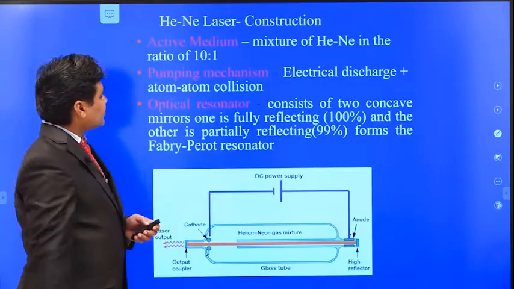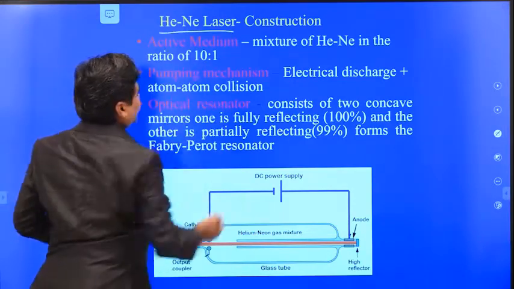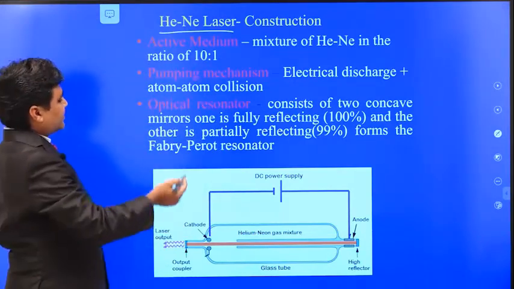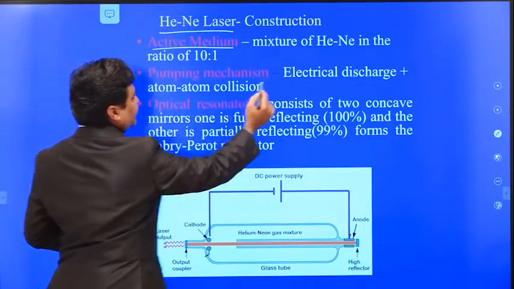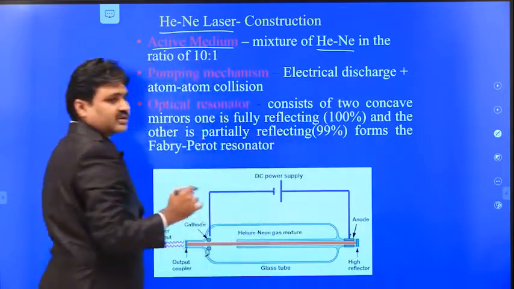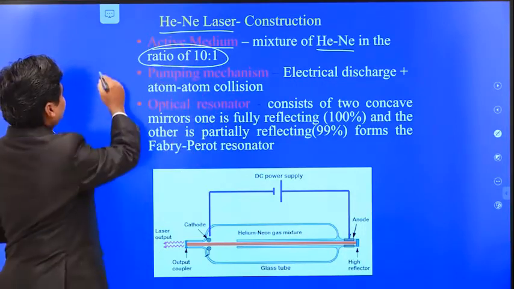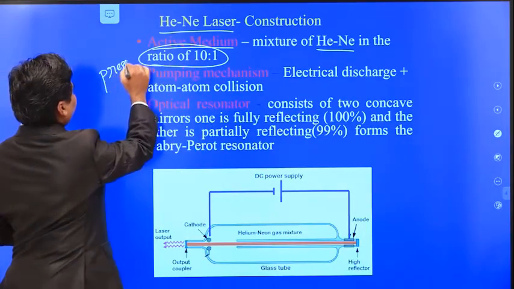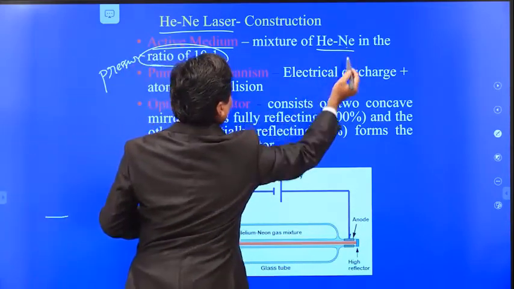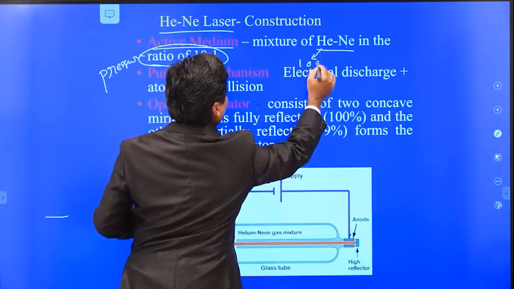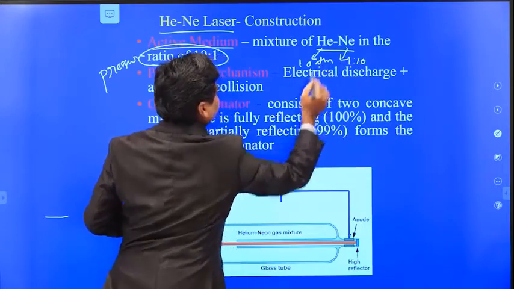Okay, so next one is the helium neon laser. Here in the helium neon laser, we have construction and working. First we will go for the construction. In construction we have the active medium, which is helium and neon gas. It is a mixture of two gases in the ratio of 10:1. This ratio is the pressure ratio, not the number of molecules ratio. So if neon is at 1 atmospheric pressure, then helium must be at 10 atmospheric pressures.